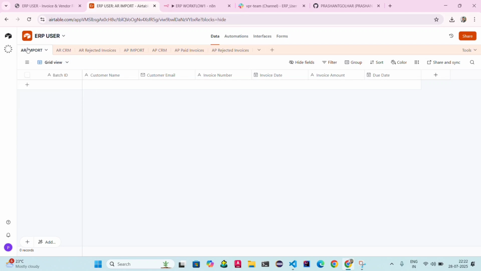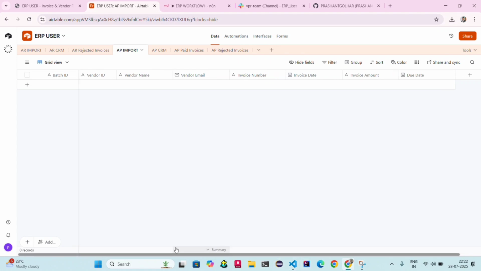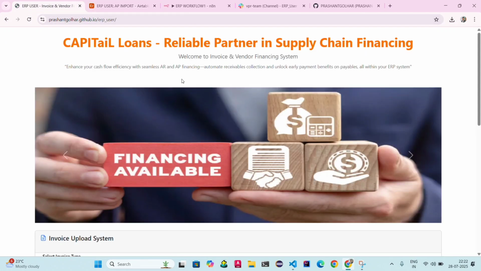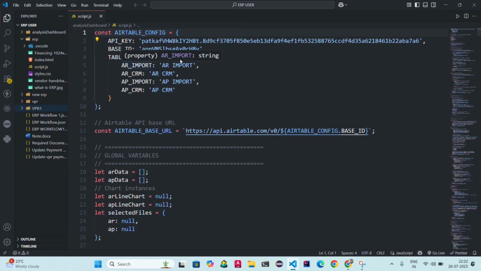So if the ERP user selects AR, then all those invoices come here in the AR import tab, and if the ERP user selects AP imports, then all those invoices come in the AP import. Okay, and this Airtable is connected with this web page by using JavaScript. Okay, I am going to show all the details.